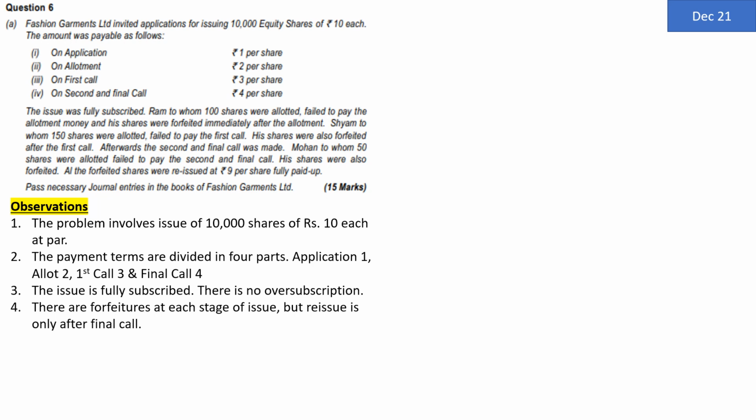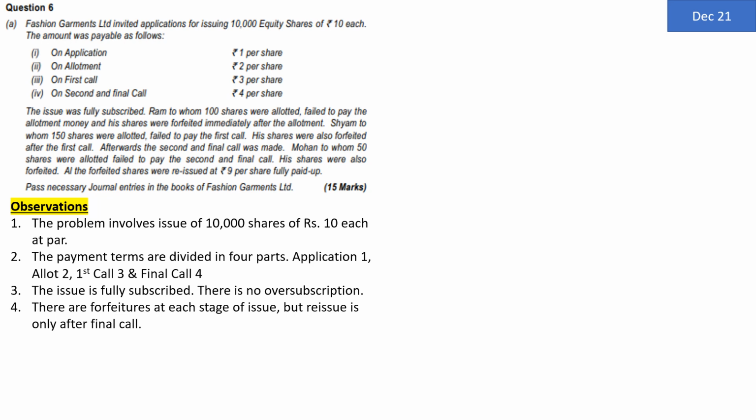There are forfeitures at each stage of issue. Ram shares were forfeited after allotment. Shyam shares were forfeited after first call. And Mohan shares were forfeited after final call. It means at each stage of the issue, there is going to be some or other type of forfeiture. But the reissue is only after making the final call.